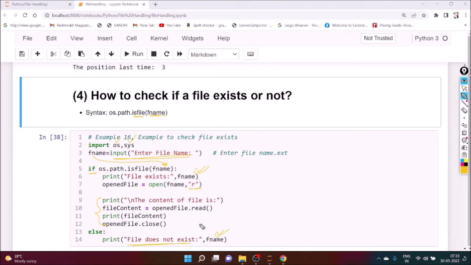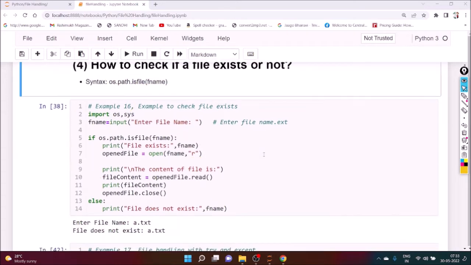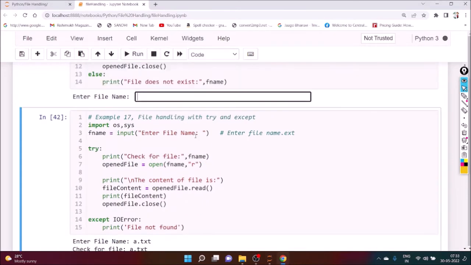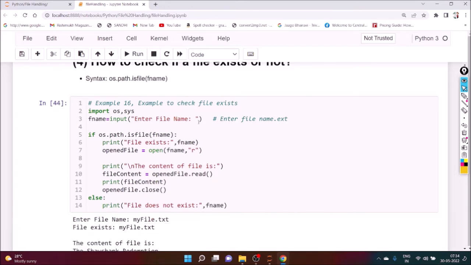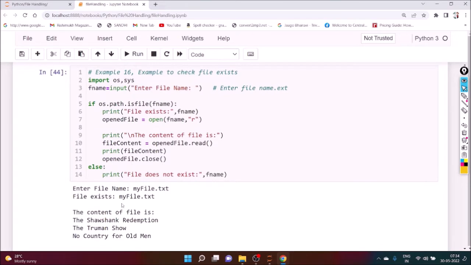Are you getting my point? So it's a very, very useful instruction, os.path.isFile. So we can execute it. So here you can execute it. Now put the name of the file, say myfile.txt. We can see here the content. Yeah, the file exists and the content is what?